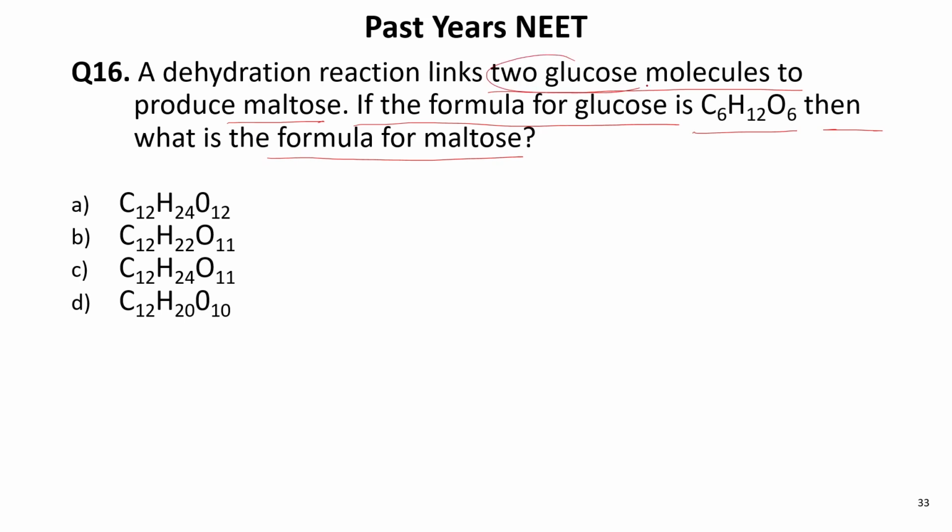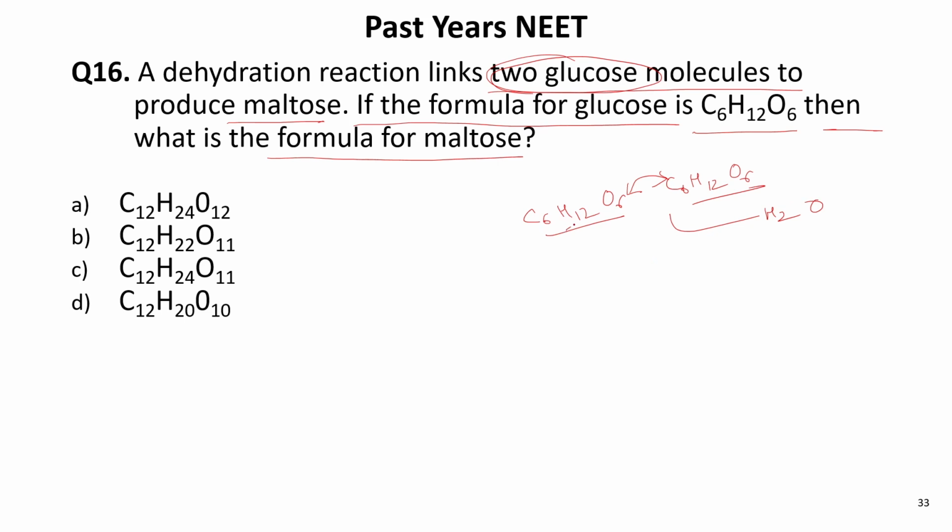So two glucose molecules, C6H12O6 and C6H12O6, are here. One water molecule comes out to form a bond between these two and form a maltose molecule. So you take out H2O here.